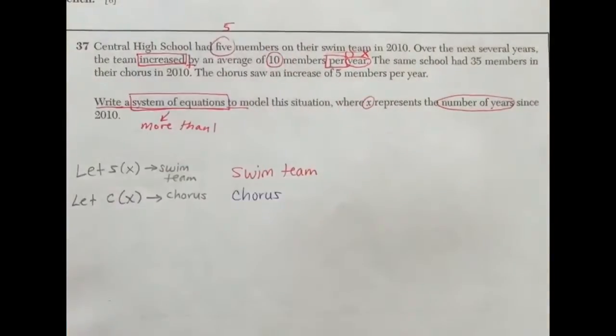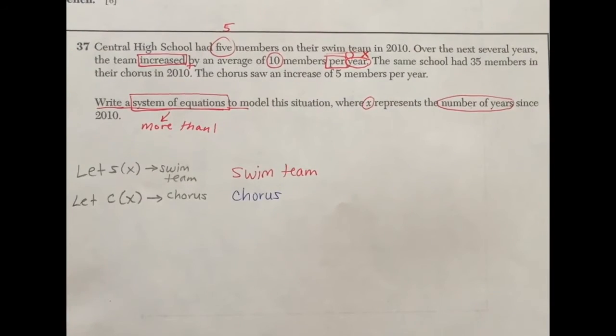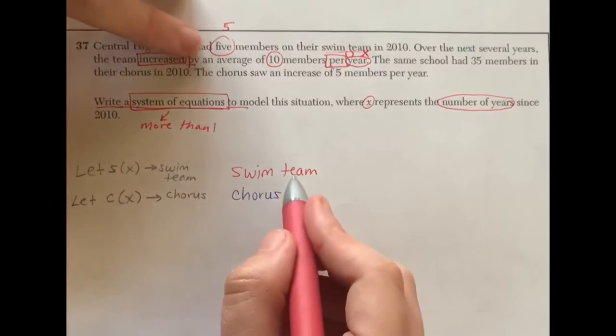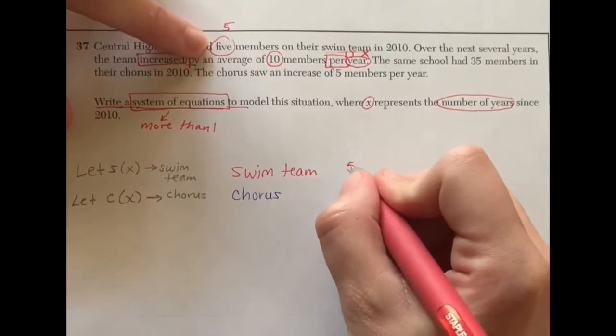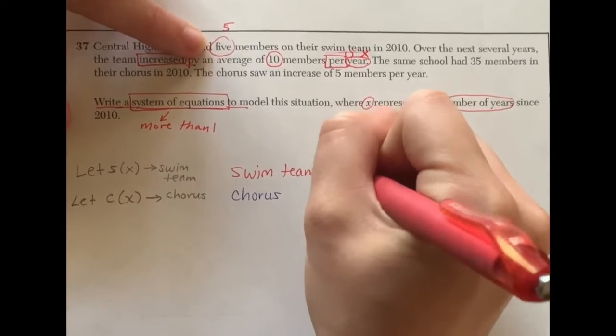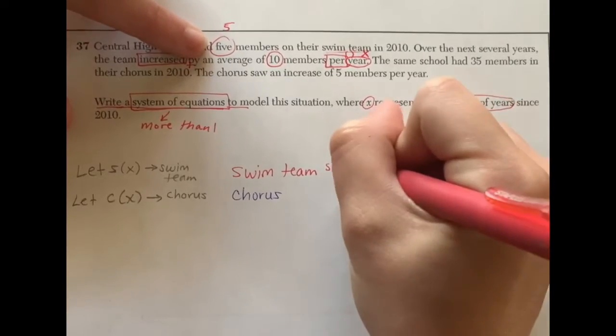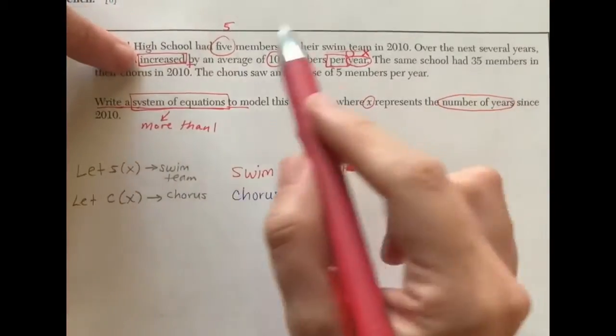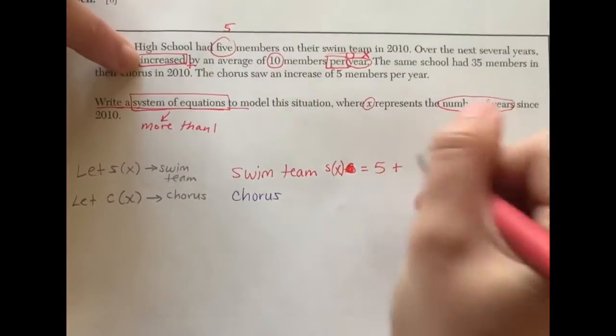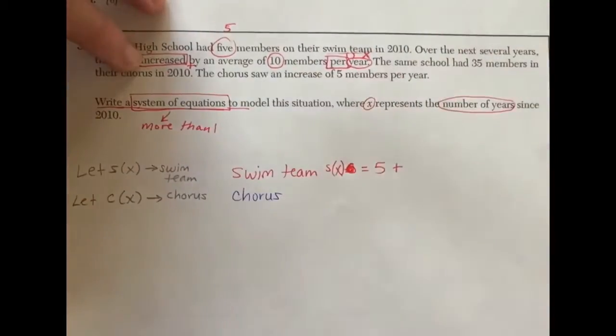Okay, so let's stop right there. Since that's all about the swim team, the next sentence is about the chorus. So swim team has 5 members. So I'm going to say S of X equals 5. Now increased, so I know I'm adding. So they started out with 5 members, and now they're adding 10 members per year. So each year they're going to add 10 more members.